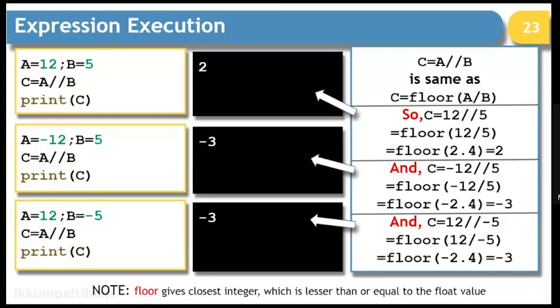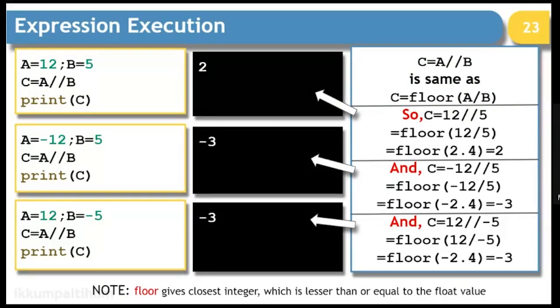Okay, so expression execution. When we have integer division, that is double slashes, when both A and B are positive numbers, there is no issue at all. You can simply find the remainder and give the result.